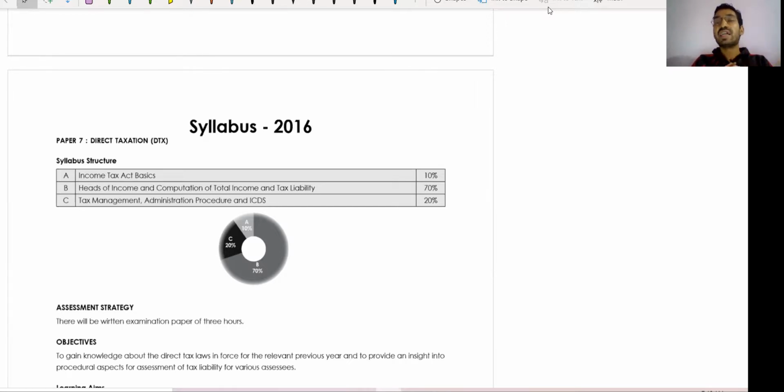First, I would like to tell you the important and easy chapters. Because direct taxation is a vast syllabus, first you need to complete and have command on those topics which are very easy and carry high marks in the exam. So let's discuss them one by one.